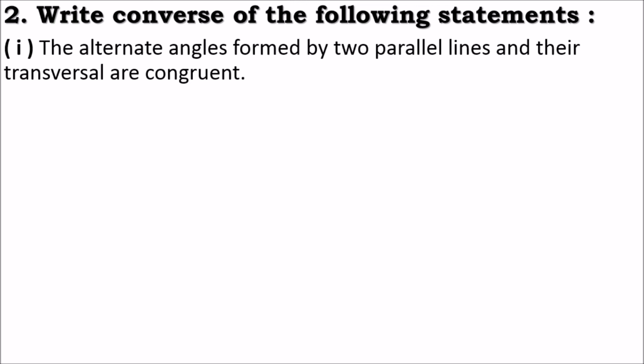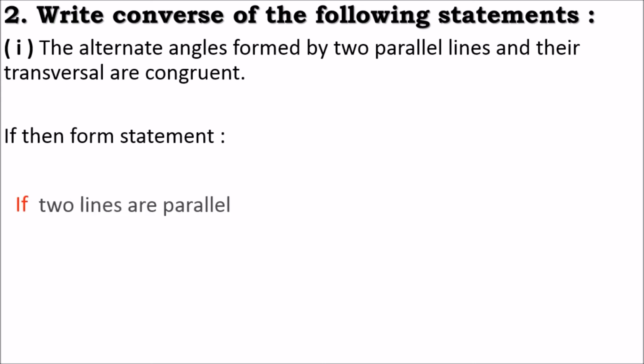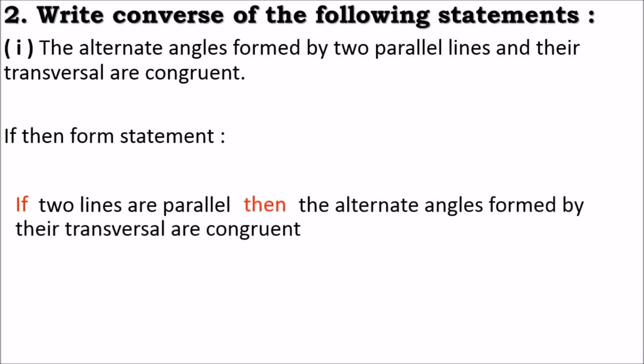So let's see here the if-then form of the given statement. If two lines are parallel, then the alternate angles formed by their transversals are congruent. Okay, this is the if-then form of the given statement. Now we will interchange the antecedent and consequent of this statement. So here two lines are parallel, that is the antecedent. The alternate angles formed by their transversals are congruent is the consequent.